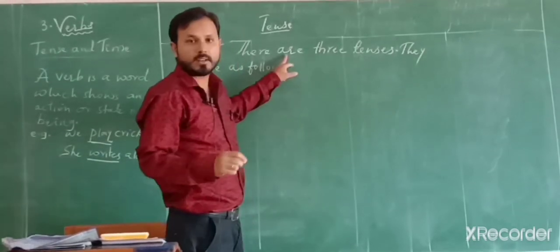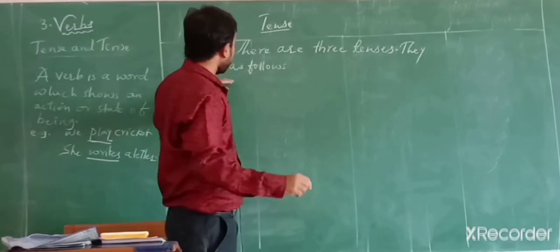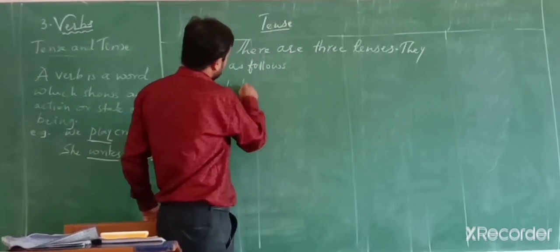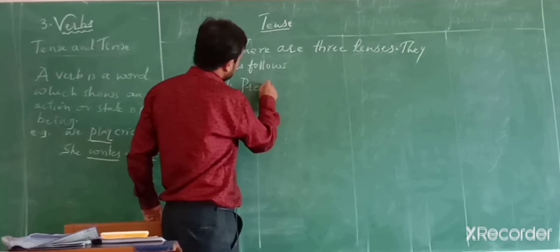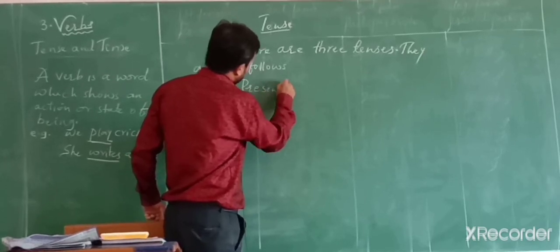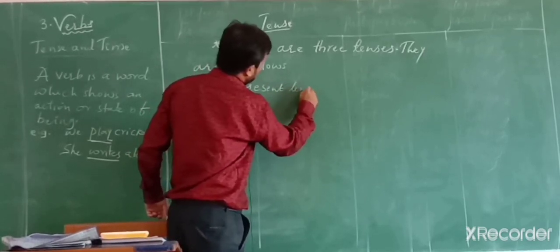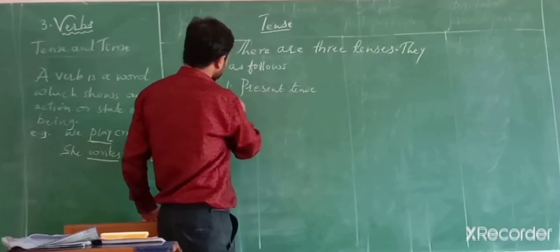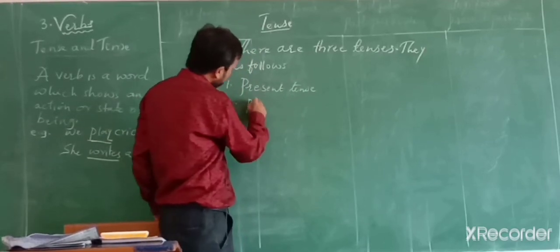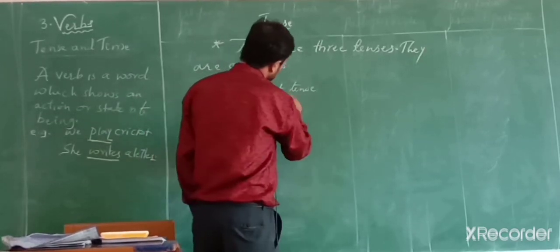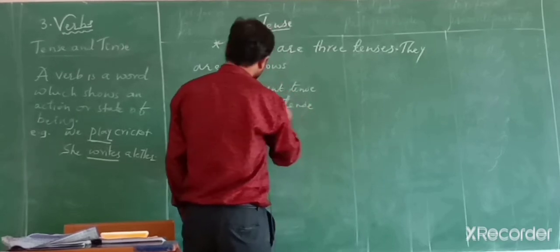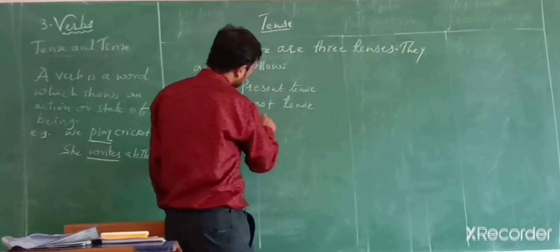So there are 3 tenses. They are as follows. What are the 3? Present tense. Number 2 is past tense. Number 3 is future tense.